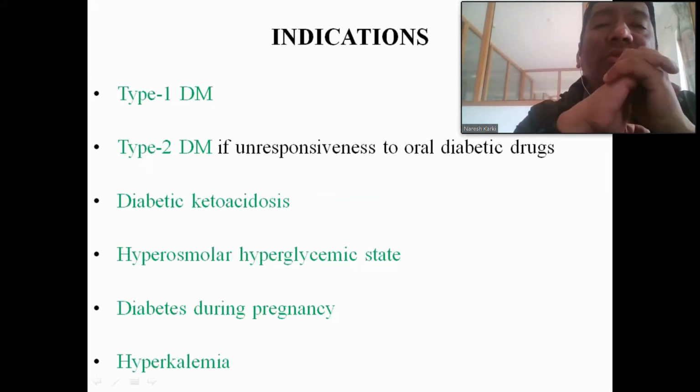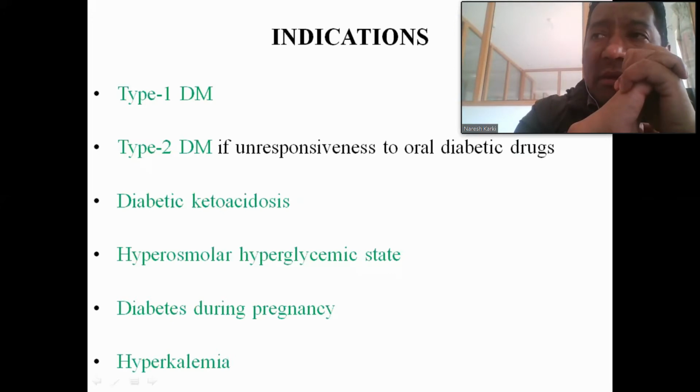So in type 2 diabetes mellitus, the drug of choice is the oral anti-diabetic drug.